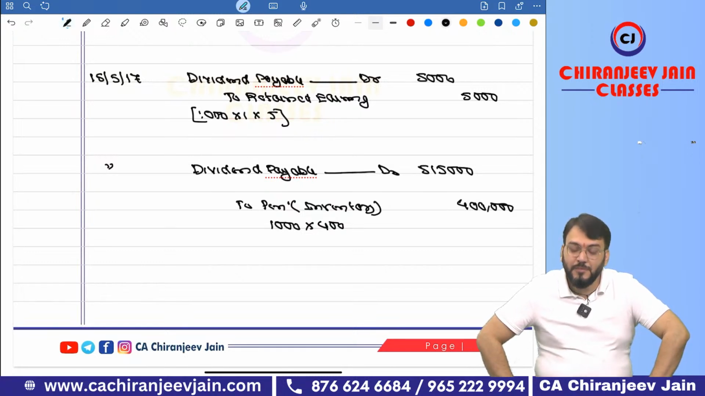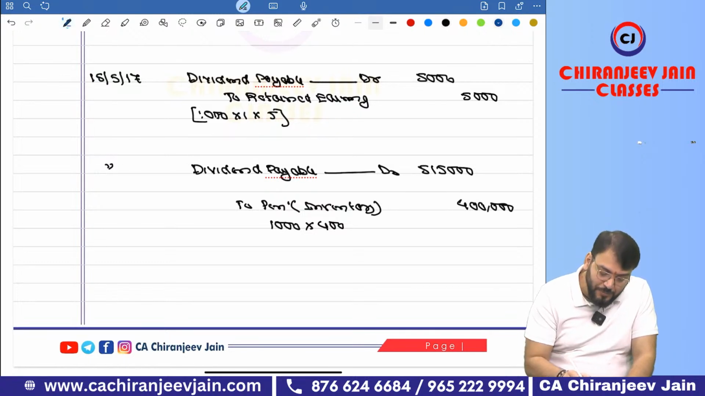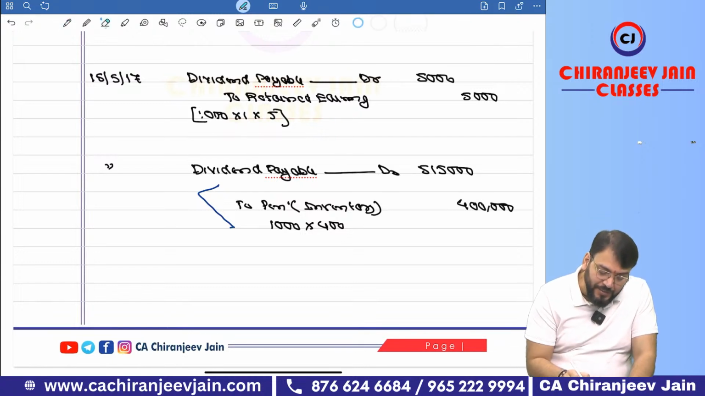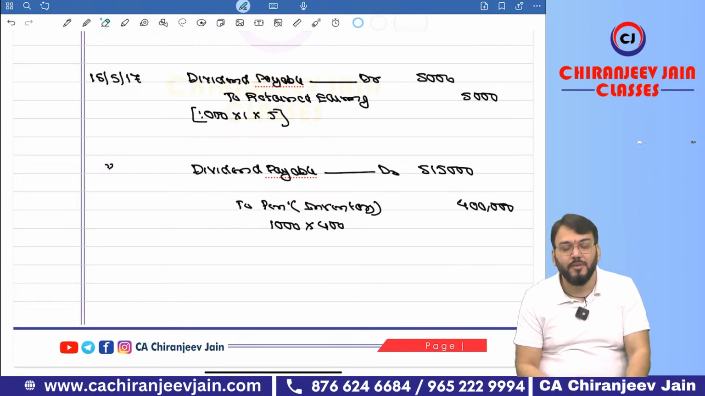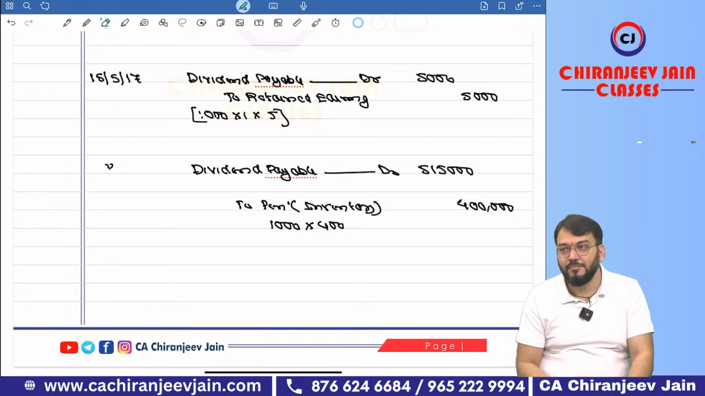Have you understood? Now this difference should be transferred to PL or retained earning? Tell me. The difference should be transferred to PL or retained earning. What do you think?